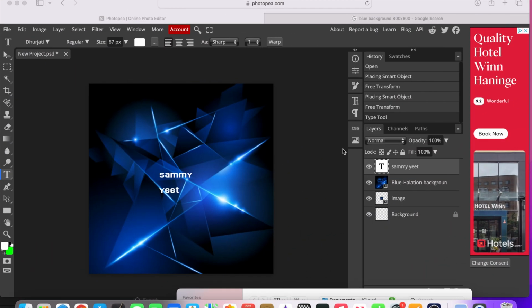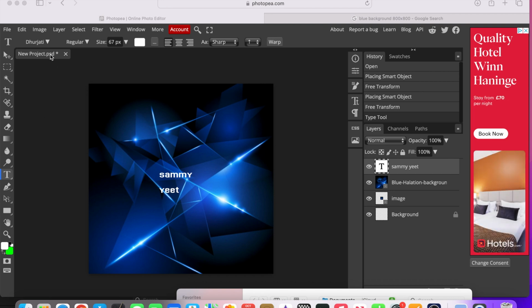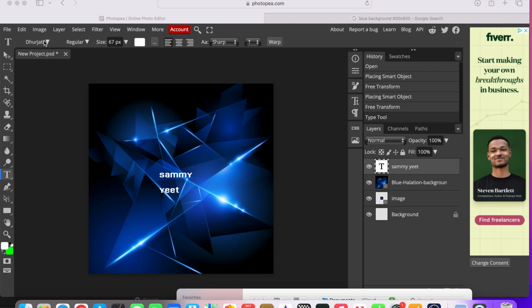The only thing that I forgot to add was the font, so I'm just going to do a little bit of a short bit. I'm just going to show you how to do the font.